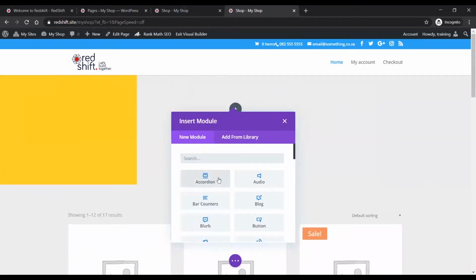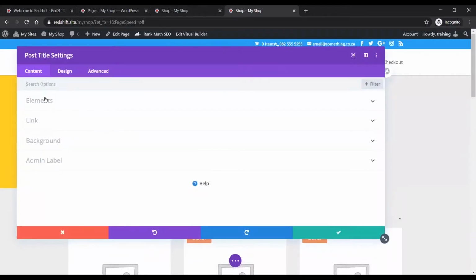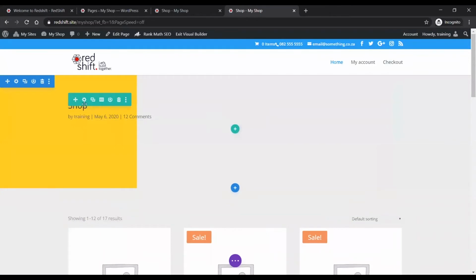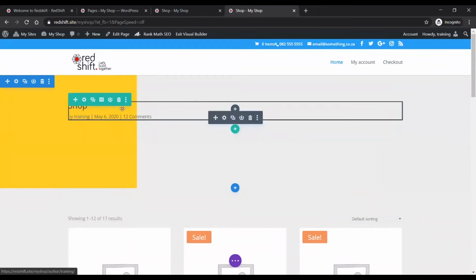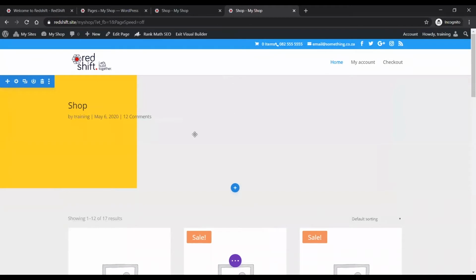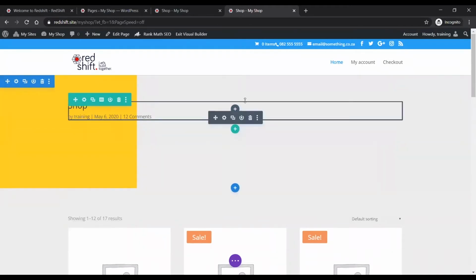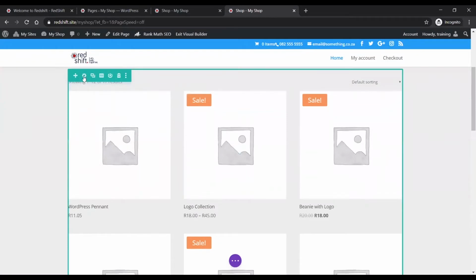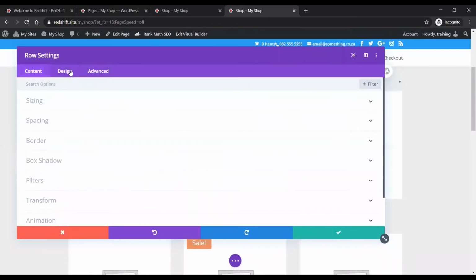to my products. And what I could put in here is a title. Right, so I could put in my title like that, so it looks a bit more like my other pages. And then this thing, obviously I would want to make this a little bit wider.